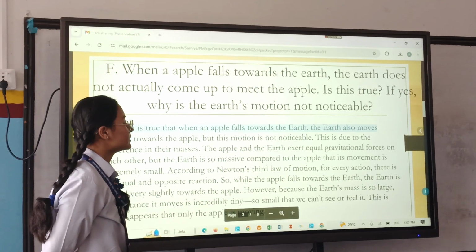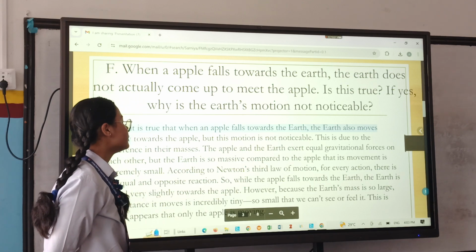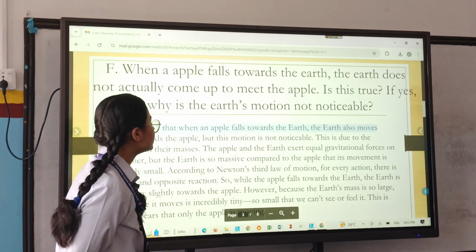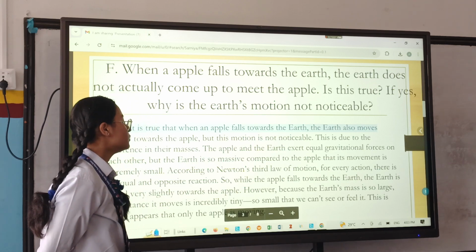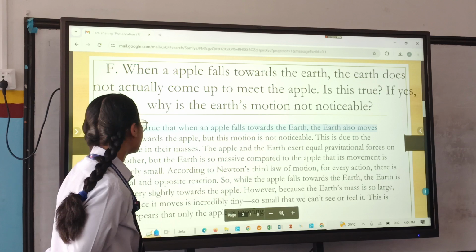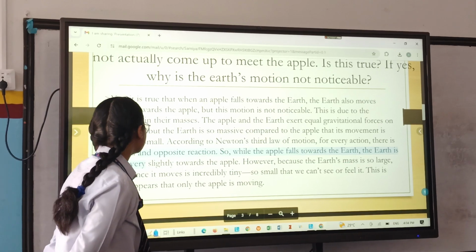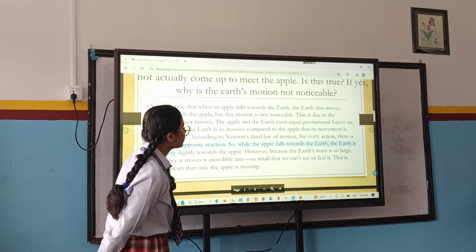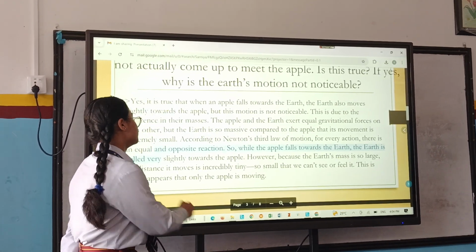The apple and the earth exert equal gravitational force on each other, but the earth is so massive compared to the apple that its movement is extremely small. According to Newton's third law of motion, for every action there is an equal and opposite reaction. So while the apple falls towards the earth, the earth is pulled very slightly towards the apple. However, because the earth's mass is so large, the distance it moves is incredibly tiny, so small that we can't see or feel it. This is why it appears that only the apple is moving.